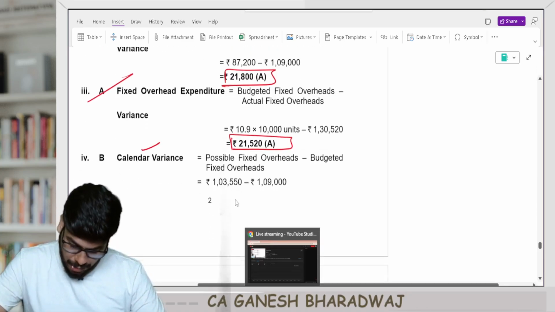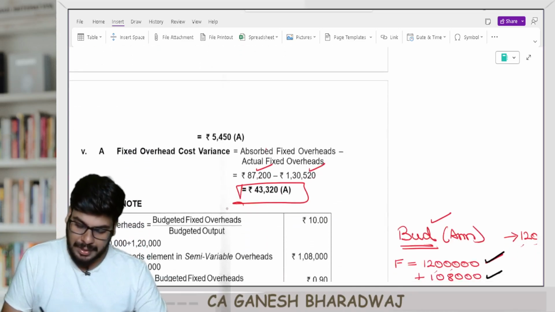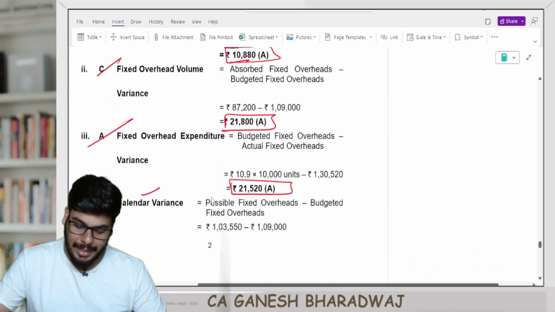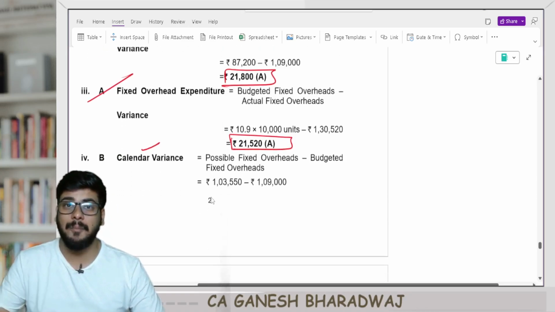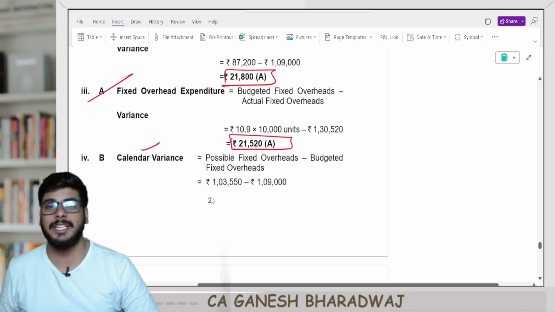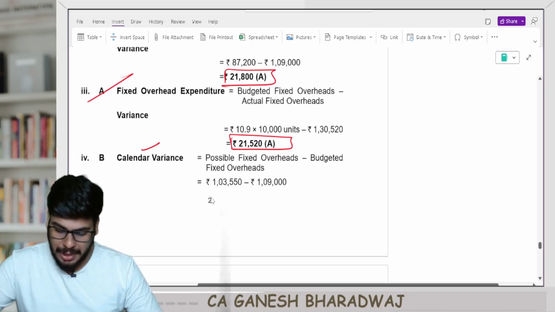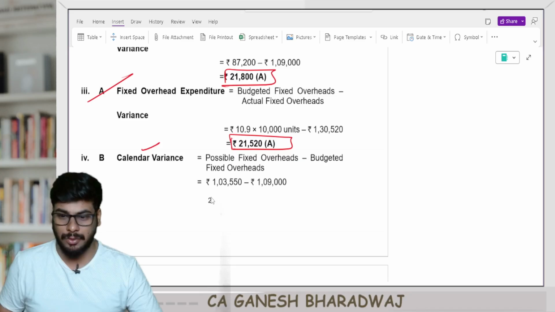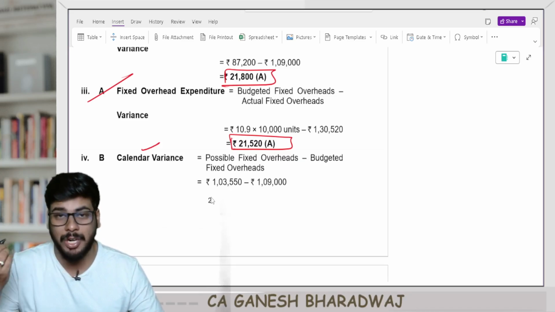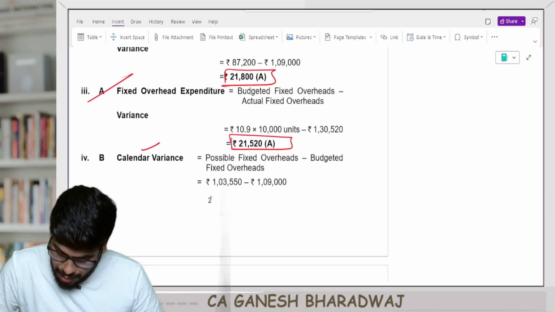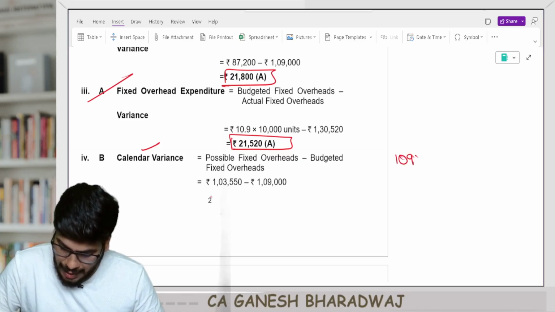Apart from this, they have also asked for, you know, this fixed overheads cost variance is also done. Calendar variance. What is calendar variance? Possible fixed overheads minus budgeted fixed overheads, right? So budgeted fixed overheads is how much? 1,09,000. What is possible fixed overheads? It is going to be, so your 1,09,000.